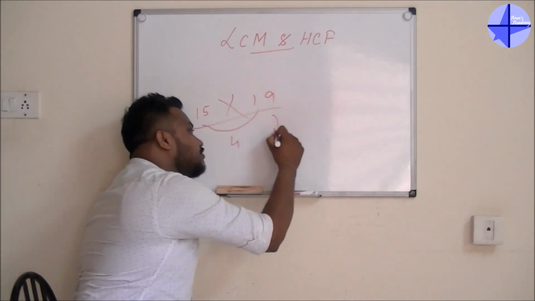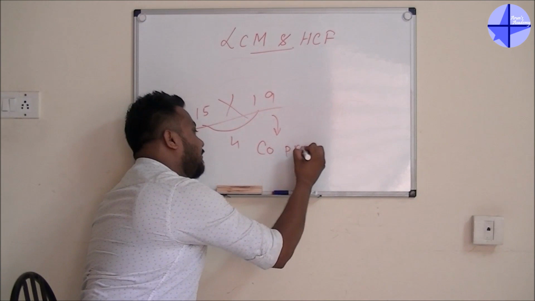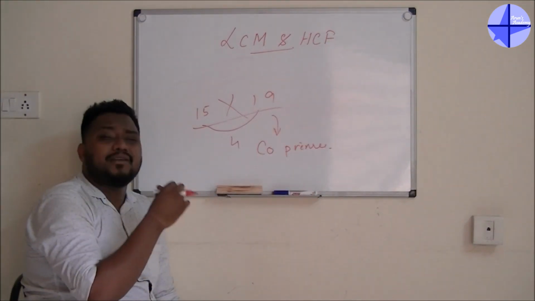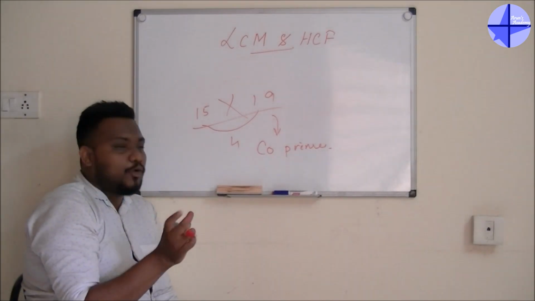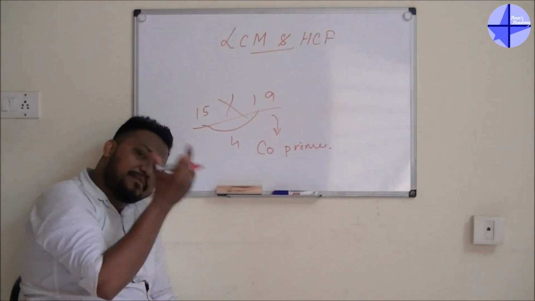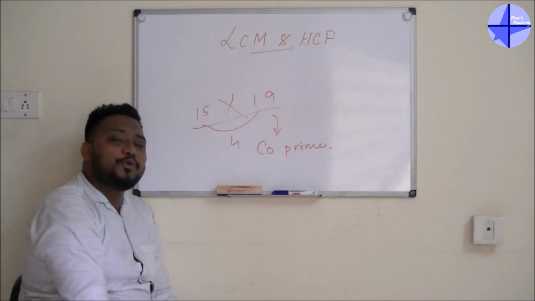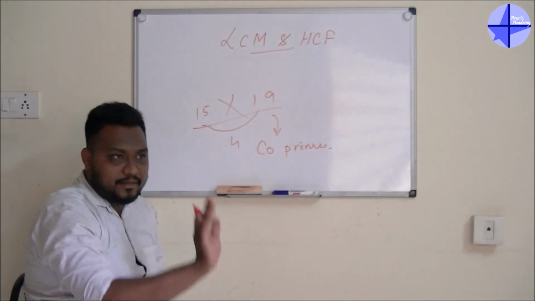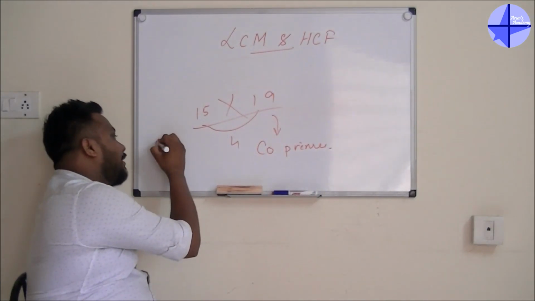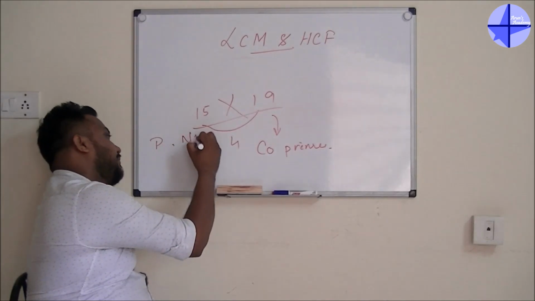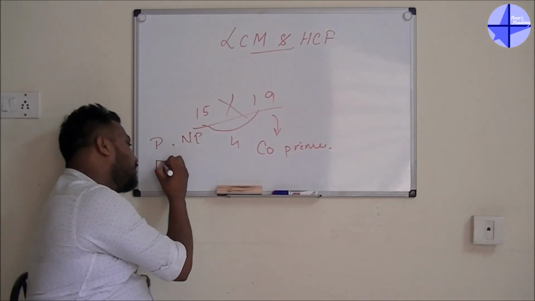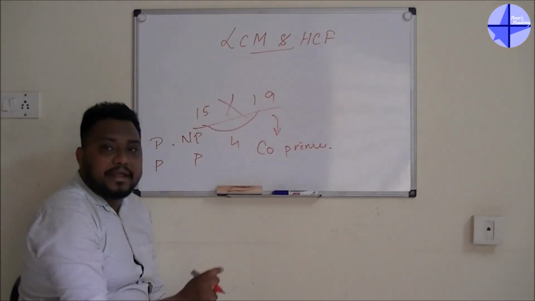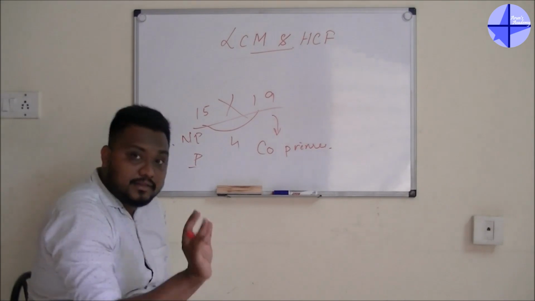Guys, these two numbers are also known as co-prime numbers. Whenever I start something, I have to tell something about that also. There are two types of co-prime, not only one type. The first type: one will be a prime number, one will be a non-prime number. The second type: the first one is prime, the second one is also prime. It is not that co-prime means every time you get a prime number. That is not the definition.